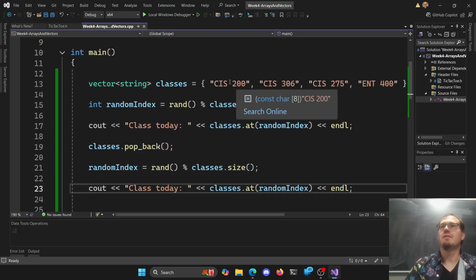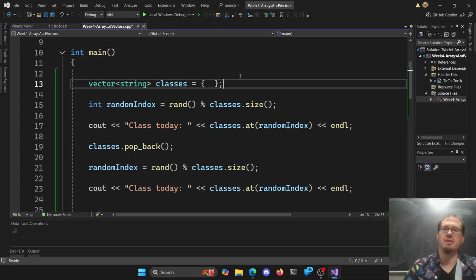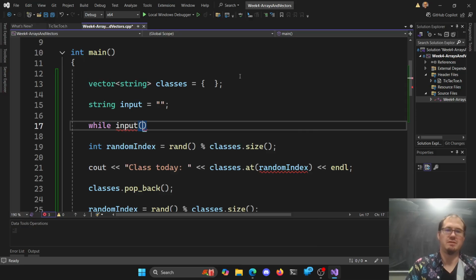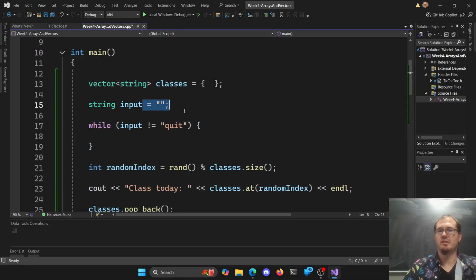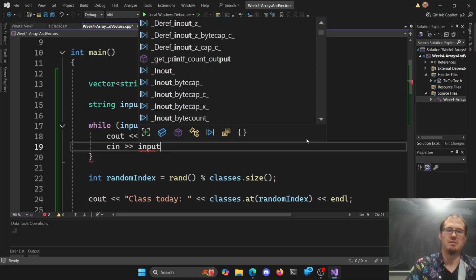So this is going to be nice and flexible. And now instead of just having some sort of fixed list where I had to ask you folks, we can let the user build a list here. Some string for class, input is blank to start, and while input does not equal, I like using quit or something here. We got lots of options here. If it starts blank, it doesn't equal quit, so we're going to start. So we'll cout enter class or quit here, and getline, and then we'll cin our input.